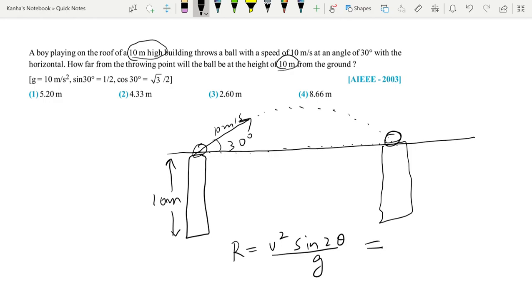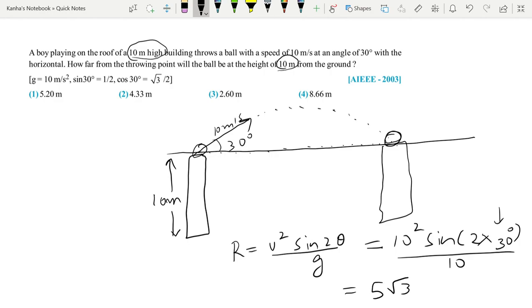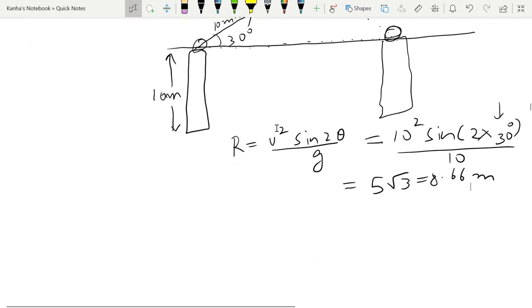You substitute the values, u square sine 2 into 30 degrees, and you need to convert this to radians, which is equal to 5 root 3, which is 8.66 meters. All right, so this is a fairly easy question.